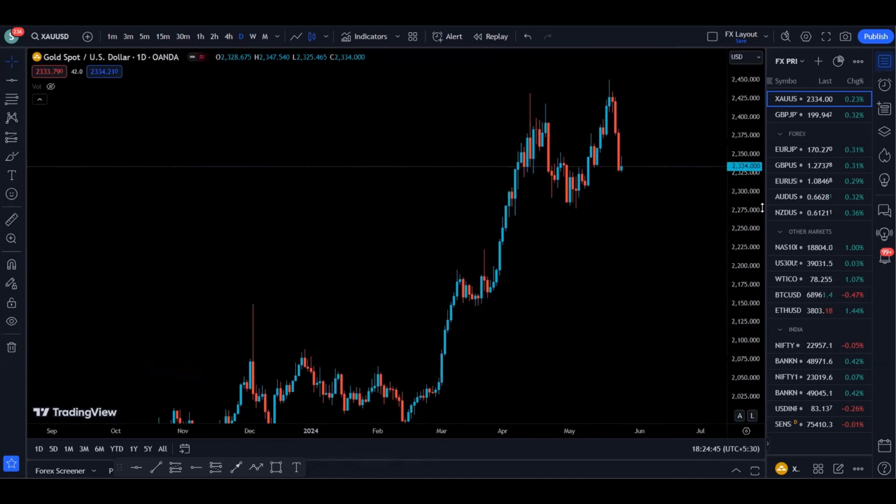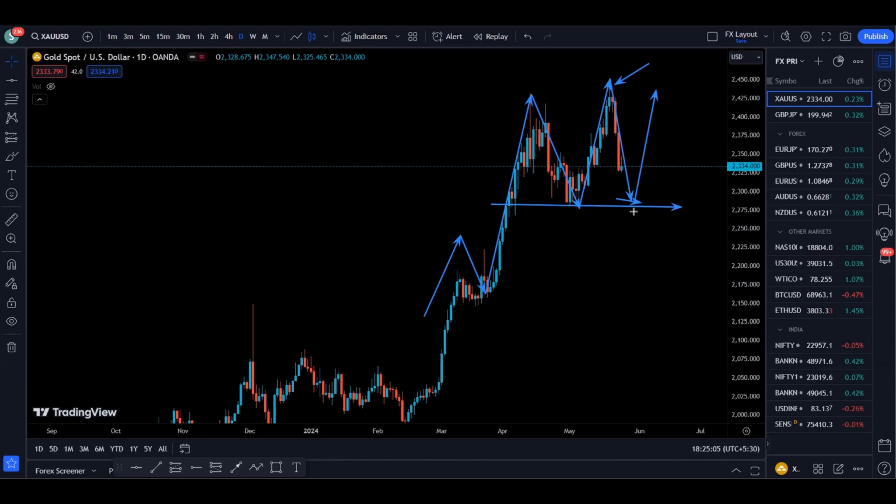Now let's go to daily time frame to find exactly what is happening. Daily time frame is also bullish as we are making higher highs and higher lows. As we can see, we created a high, we created a higher low, higher high, higher low, and then we created another higher high. And right now price is making a pullback. So I'm waiting for a pullback and support formation so that we can look for a long opportunity to target the previous high created by the price.